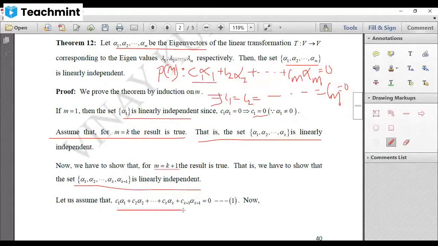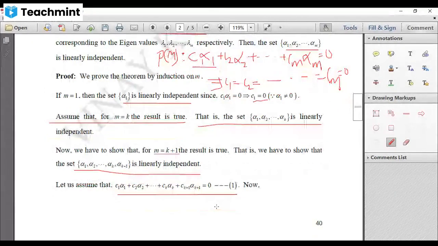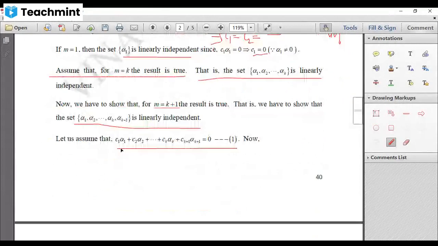Who has to write this? We ourselves. Then we have to show that C1, C2, etc., up to Ck plus 1, all of them are 0. If all the scalars are zeros, then this set is linearly independent and our proof is over. Now to show that one, let us do one thing.